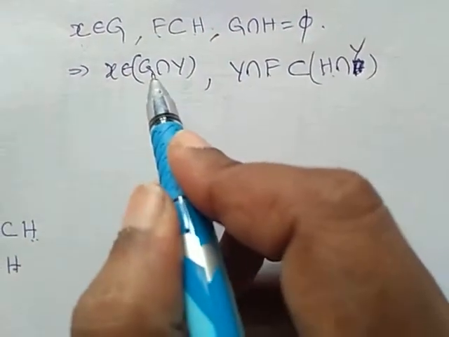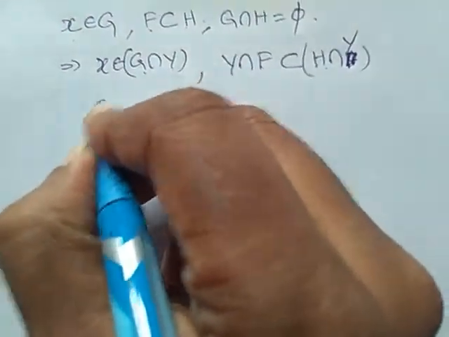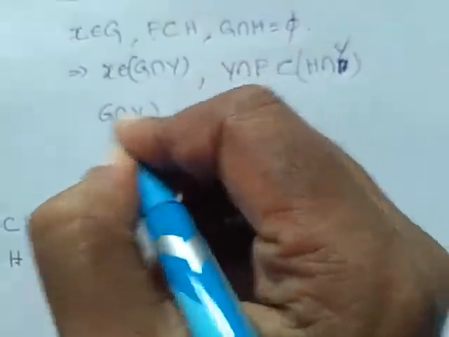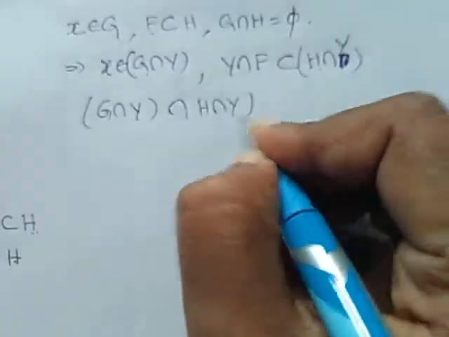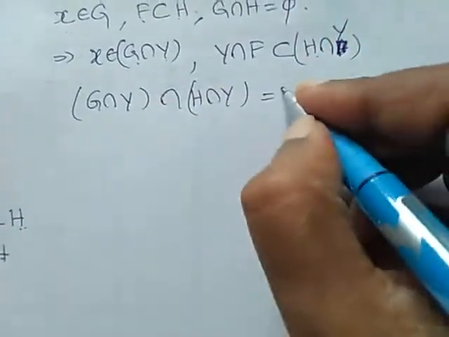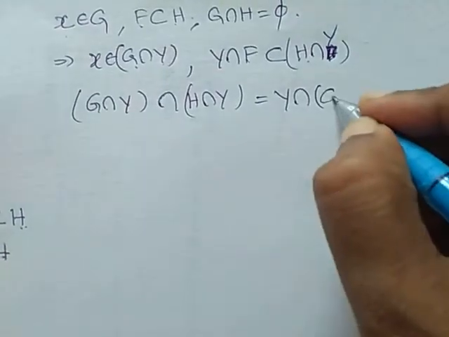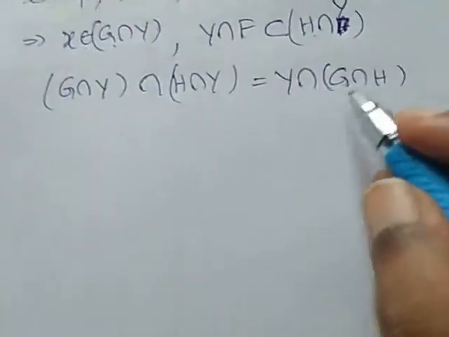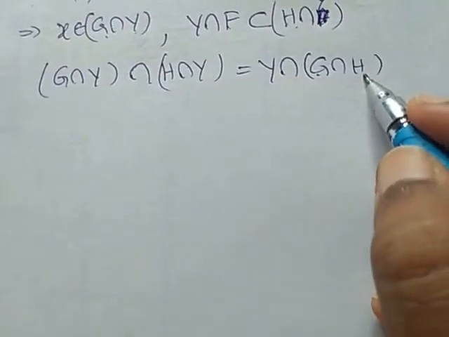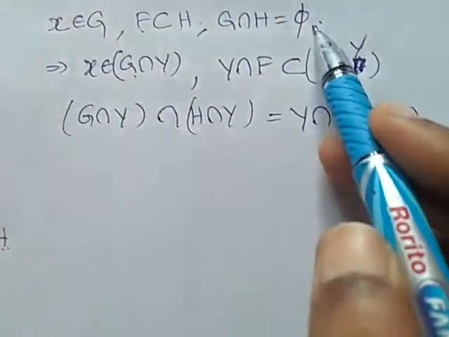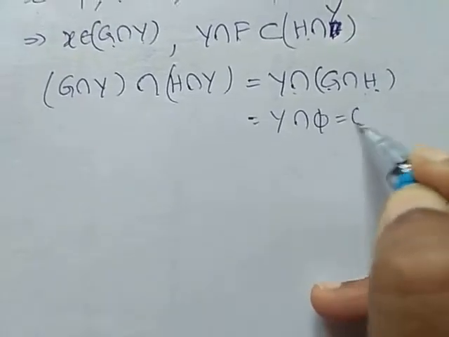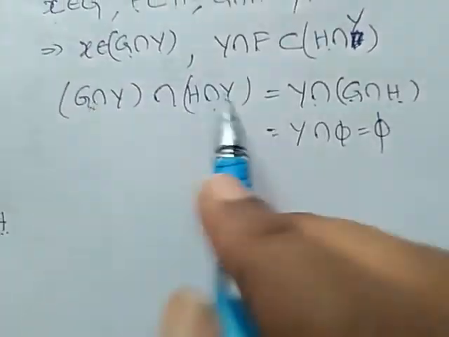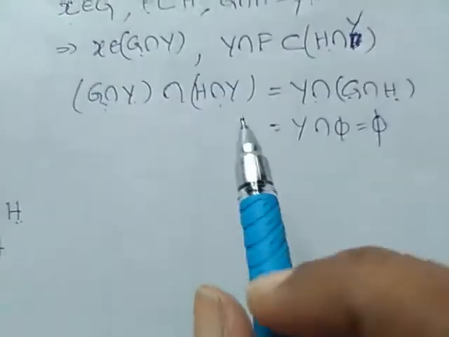Now we are considering these two sets. Consider G intersection y intersection H intersection y. What will happen? This is equal to y intersection of G intersection H. What is G intersection H? Null set, right? Already we have taken G intersection H as null set. So y intersection null set is null set. Means there does not exist any common points between these two.